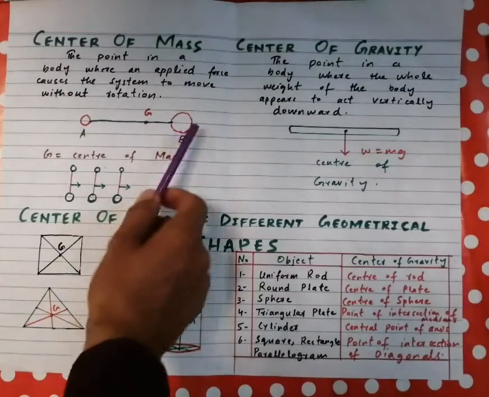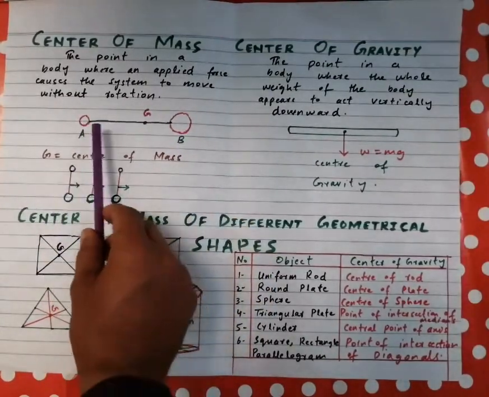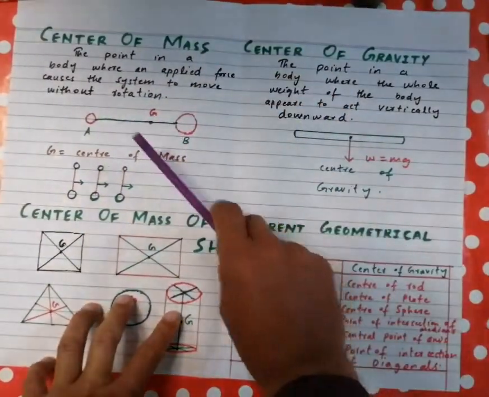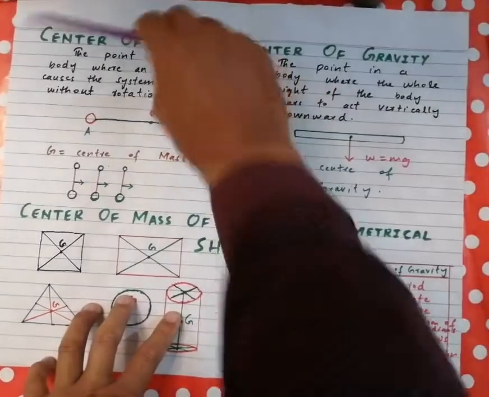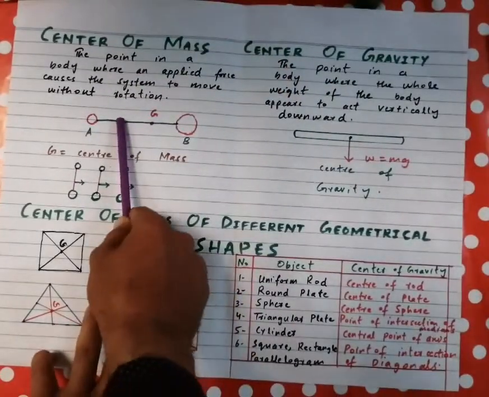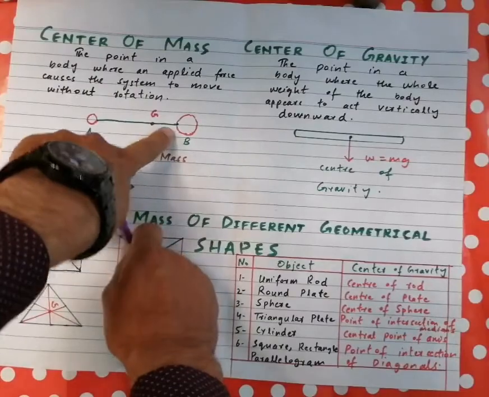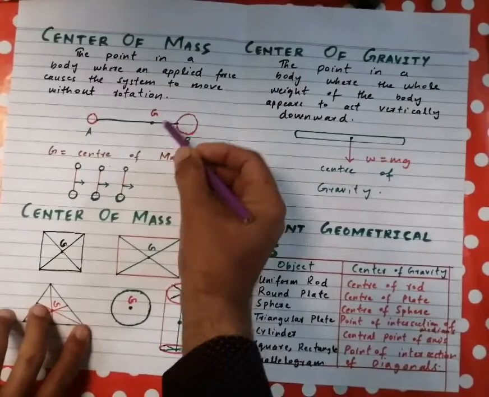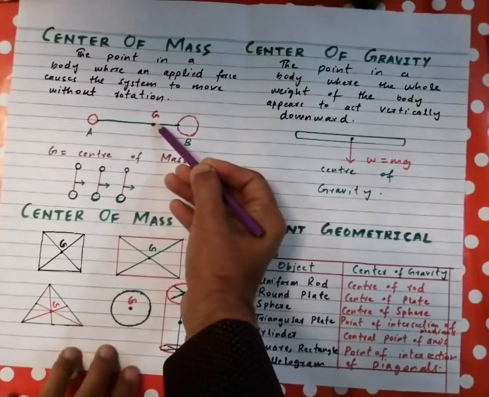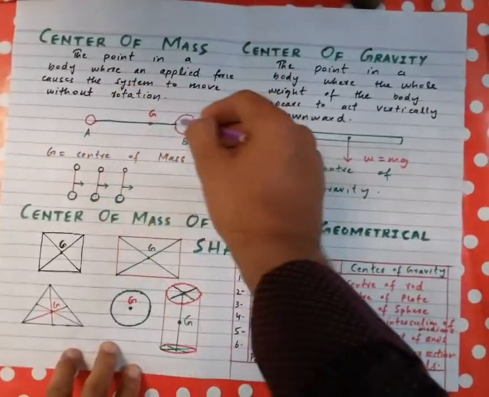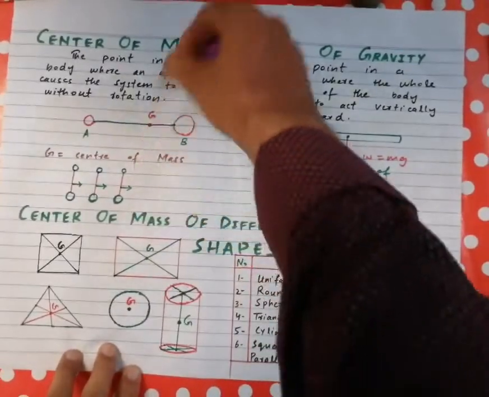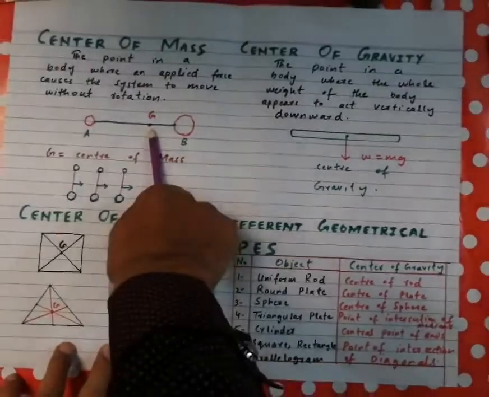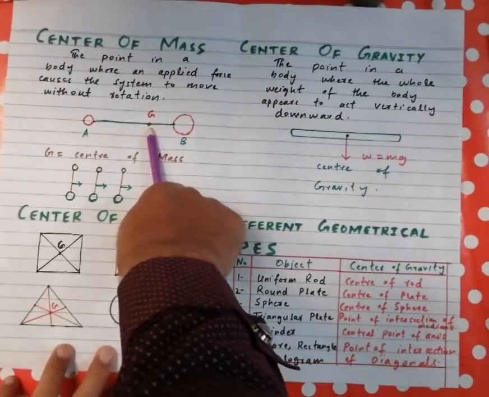In this diagram, when we apply a force on A, the body rotates in this direction, and if we apply a force at B, the body rotates in this direction. If we apply a force here, the body also rotates. But somewhere between A and B, there is a point. When we apply a force on this point, the body does not rotate, but moves in the direction of the force without any rotation. Such a point is called the center of mass of the body.